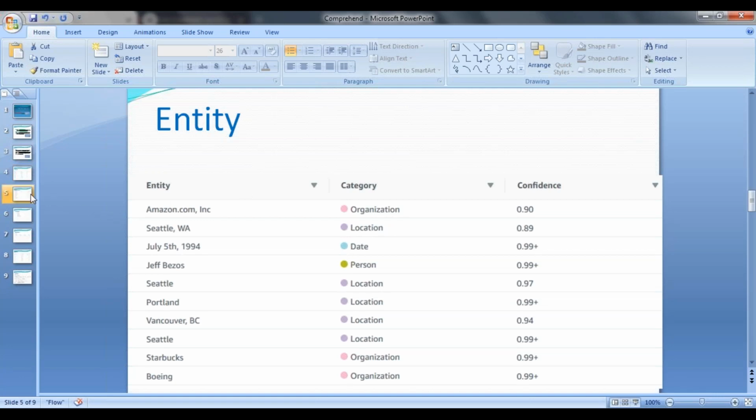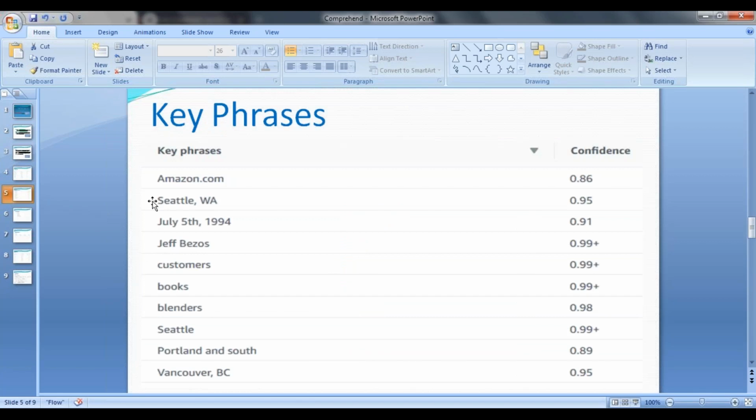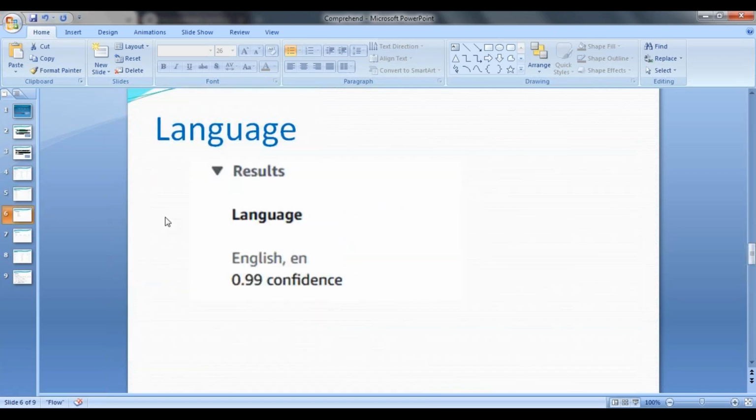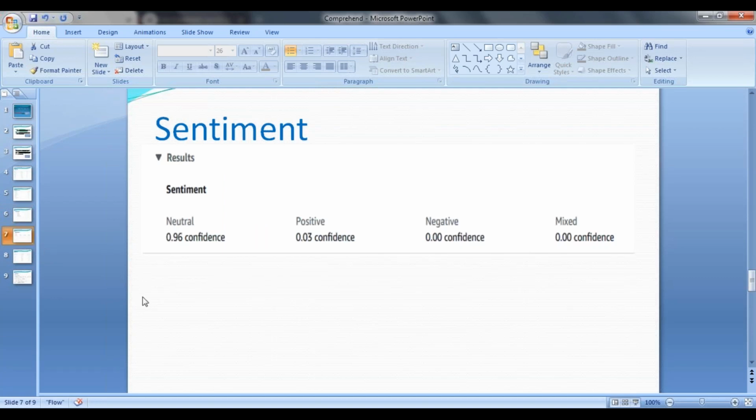Next one is key phrases. So what are the key phrases available in that particular text? They are produced over here along with the confidence. The next one is language. So what is the language of our text? English, right? It gives the confidence of 0.99. The next one is sentiment. So what is the overall sentiment of that particular text? The neutral sentiment confidence is 0.96, positive 0.03, and there is no negative or mixed sentiment.